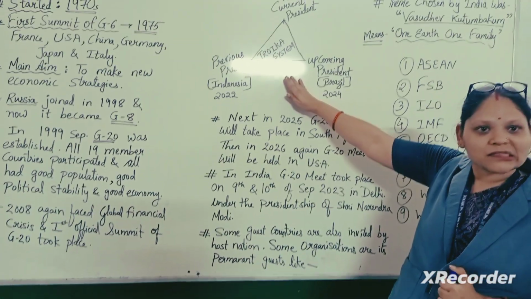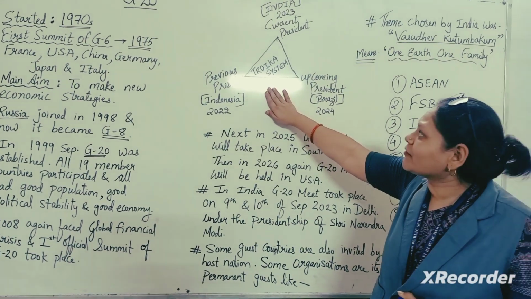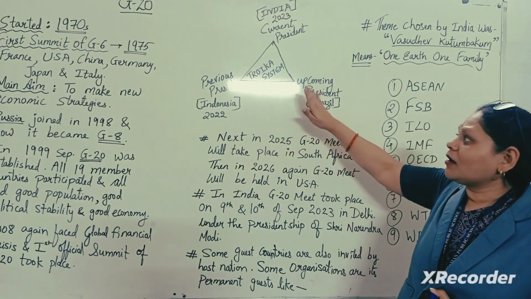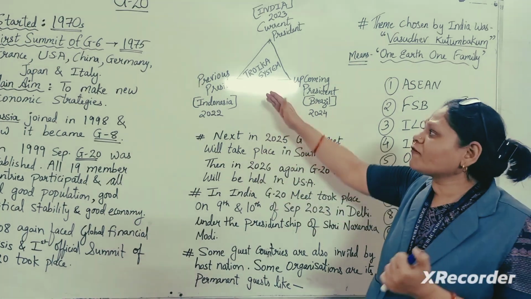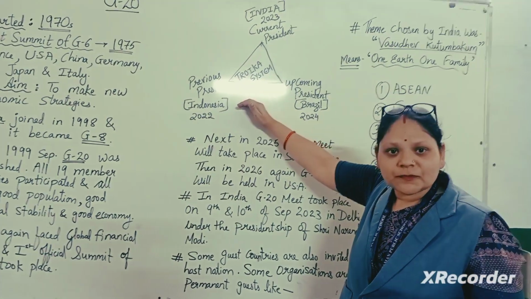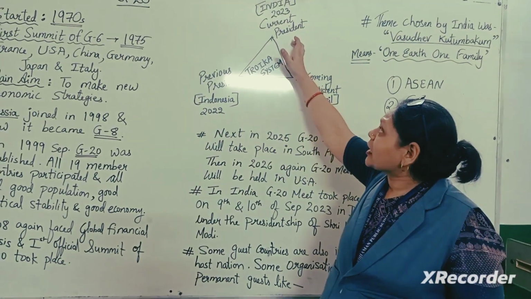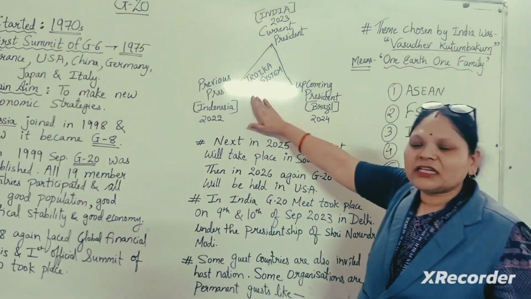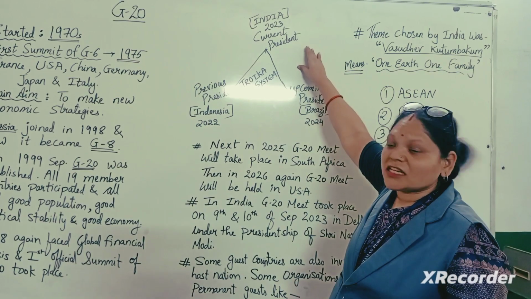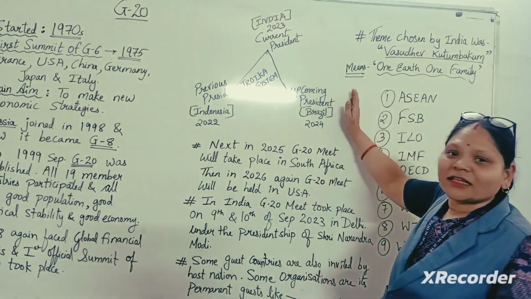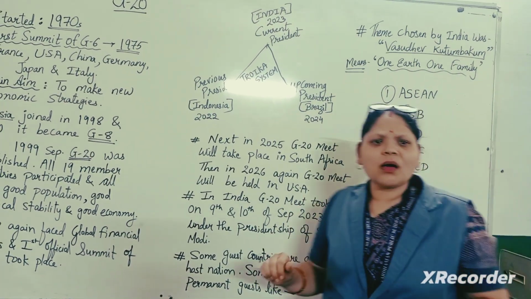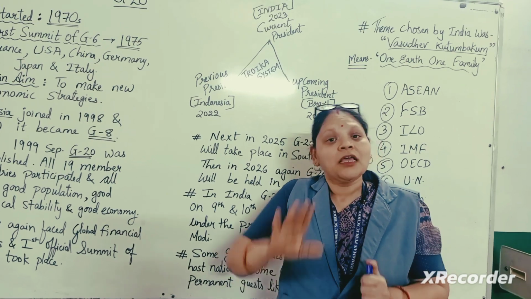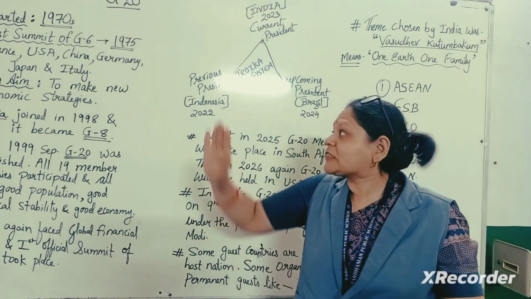What was this troika system? This troika system was a combination of 3 nations: the previous president, the current president and the upcoming president. That means where the meeting was held previously, where the meeting is going to be held currently, and the next meeting. Now what about this president? President means the country which is going to host this meeting.